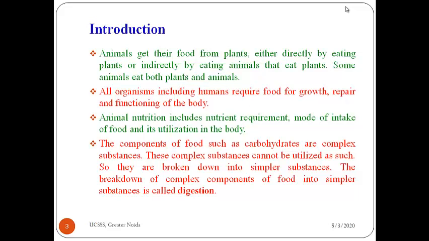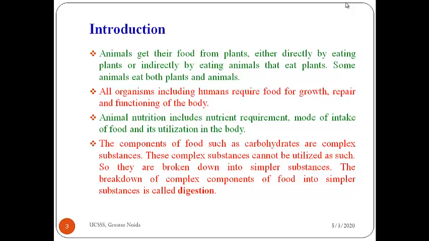Okay, and all these organisms need food for growth, repair and functioning of the body. All these components of food, carbohydrates, proteins, fats, vitamins, minerals, are complex substances which cannot be utilized by our body as such.